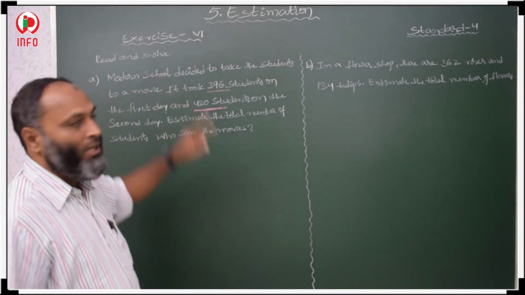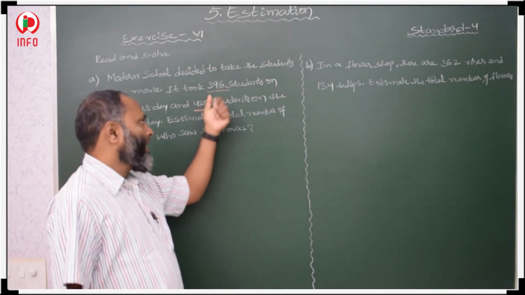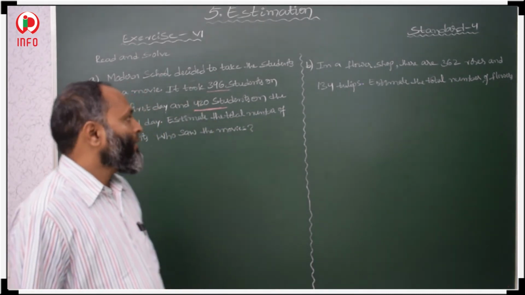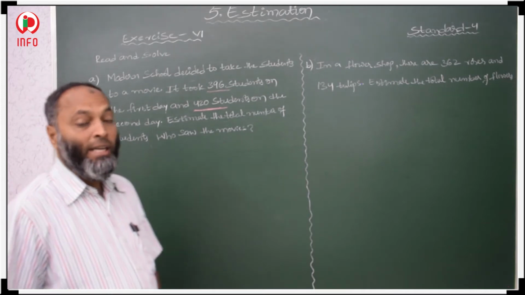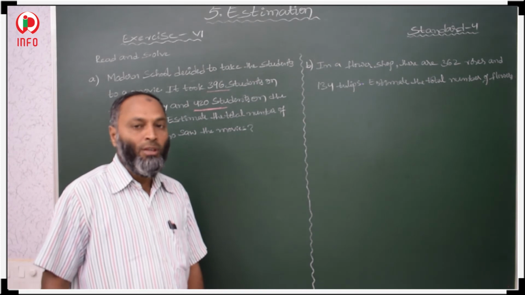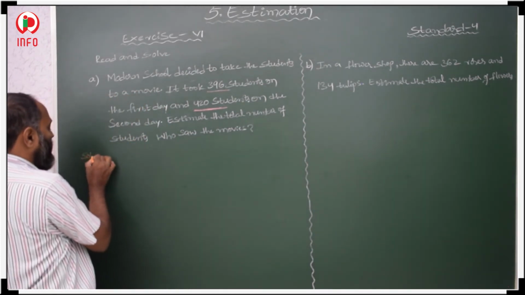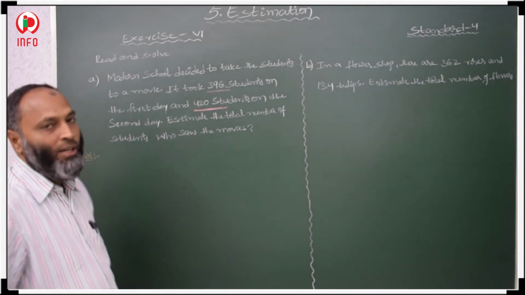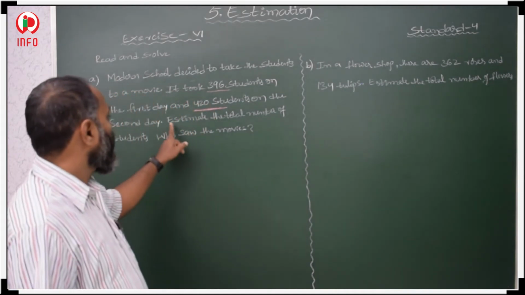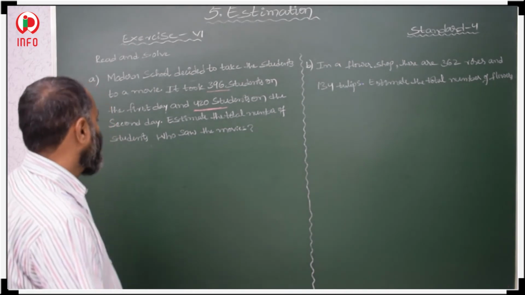So Modern School decided to take students for a movie. On the first day, 396 students, and on the second day, 420 students they took for a movie. Estimate the total number of students who saw the movie. Now, what do we have to do here? We have to find the total number of students. He is asking total. To estimate the total number, we have to add the number of students.